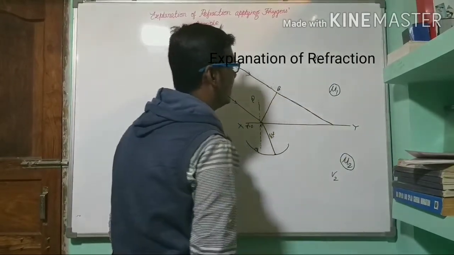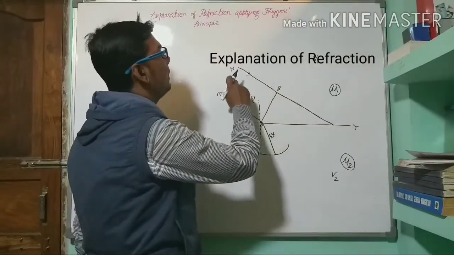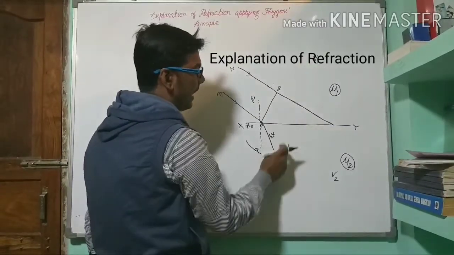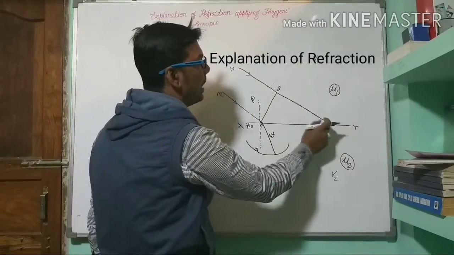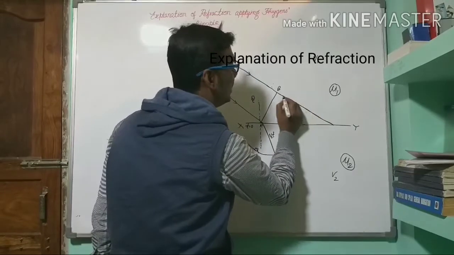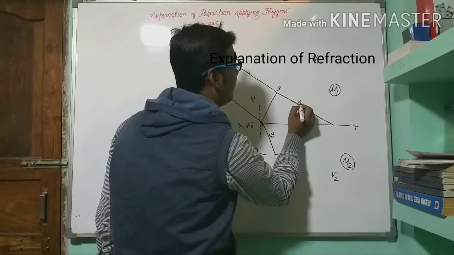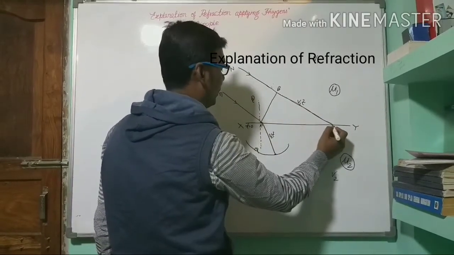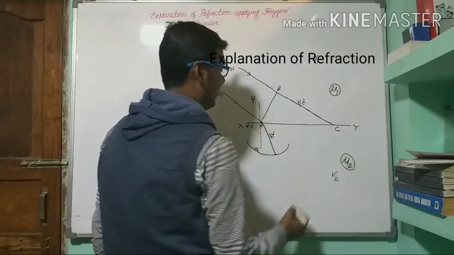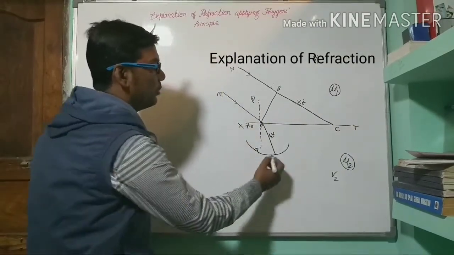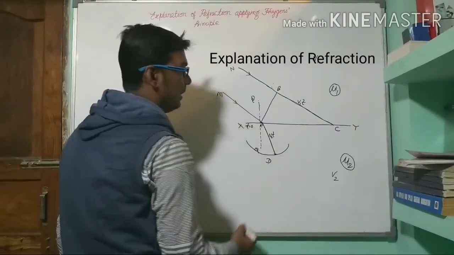Since the speed of light is v1 and the time taken to reach this point is t, this distance will be v1t, and suppose this is a point C. And this point is D.